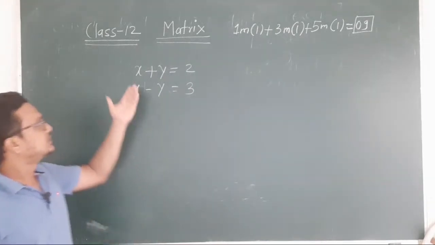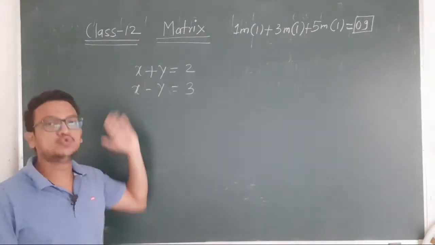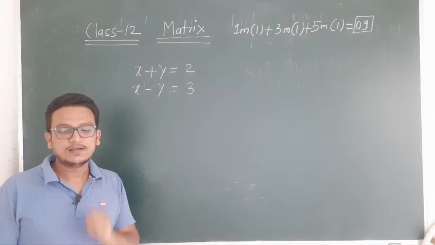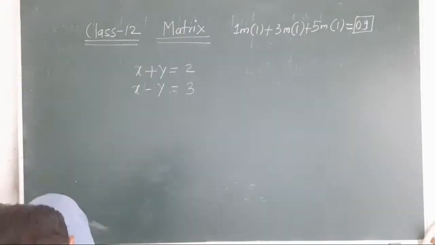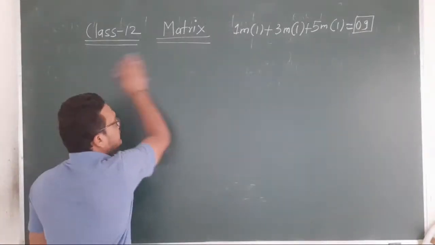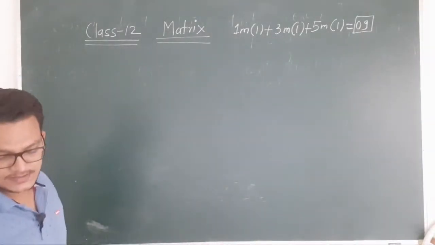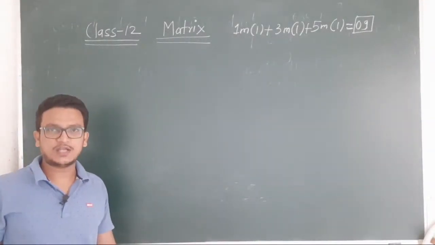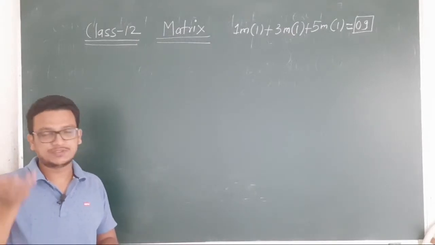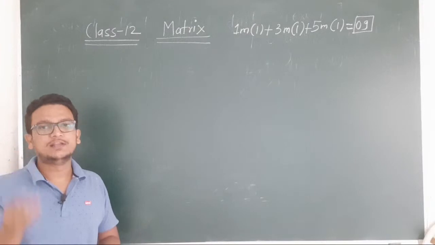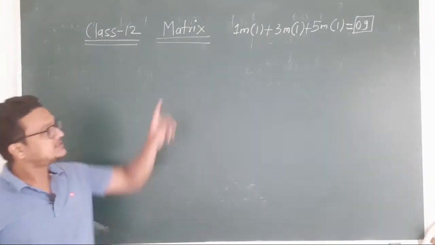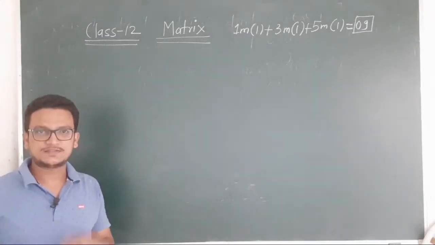In those linear equations, we had 2 variables and 2 linear equations. Now the same concept is here. Earlier it was only linear equations with 2 variables, and you used to find the values of x and y using the substitution method, elimination method, or cross multiplication method. Now what is the application of matrix then? Somewhat similar.